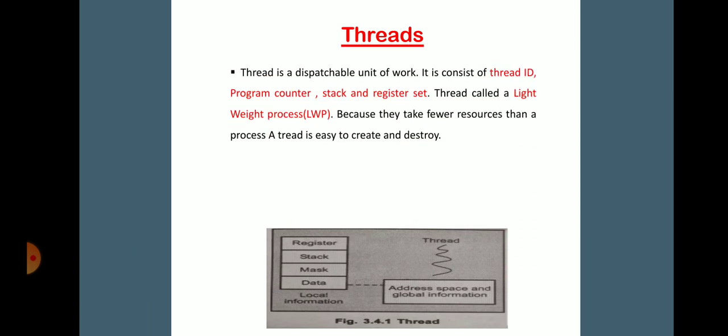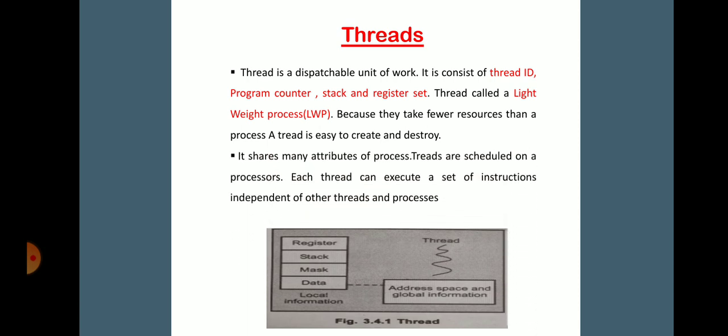The following is the diagram showing the threads. Now the thread is a dispatchable unit of work. It consists of thread ID, program counter, stack, and register set. A thread is also known as a lightweight process, that is LWP, because it takes fewer resources than a process. Threads are easy to create and destroy. It shares many attributes of a process.